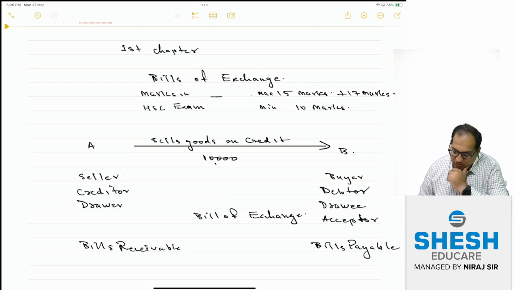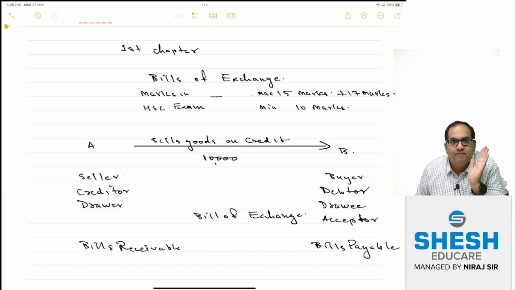A is selling goods to B on credit of rupees 10,000. A is the seller, B is the buyer as discussed. So B has to pay money to A, so he becomes creditor. A has to collect money from B, so he becomes a debtor. Yes or no?